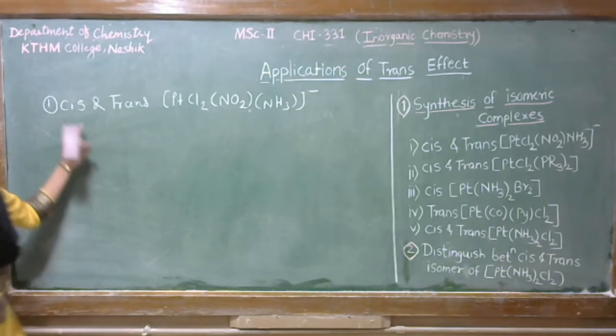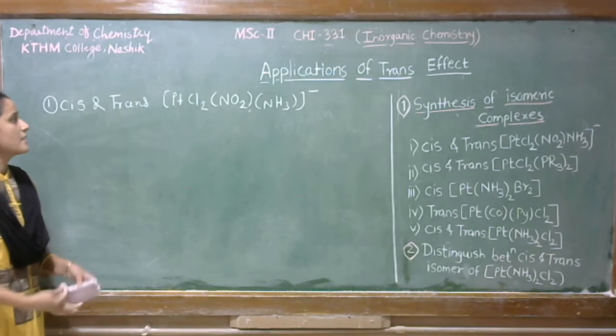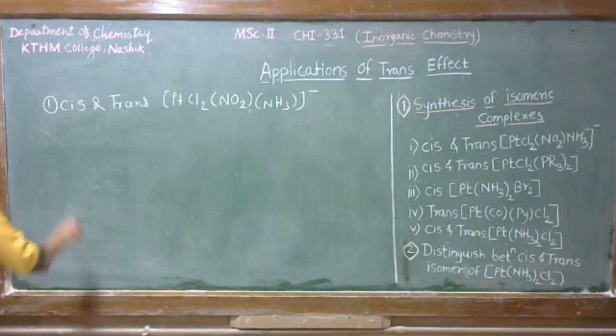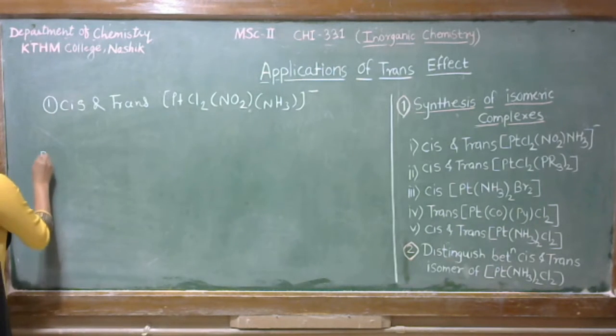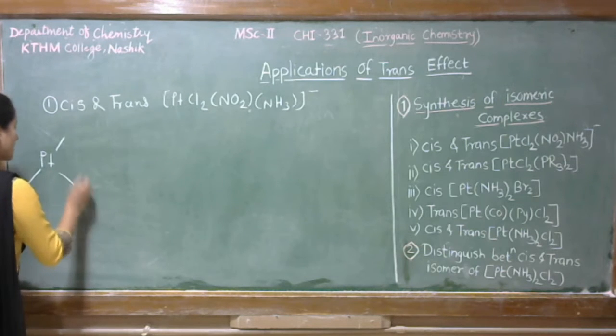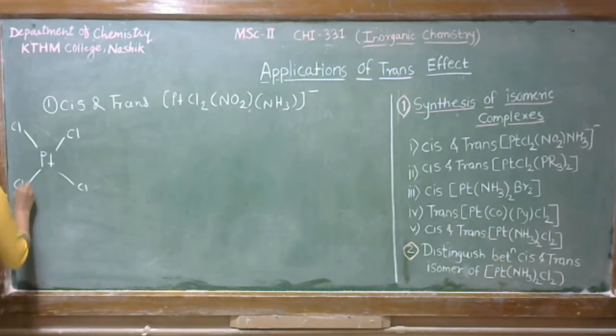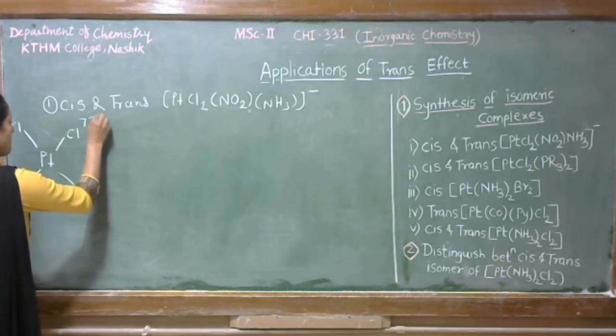Okay, we have to synthesize cis and trans [PtCl2(NO2)(NH3)]⁻. So let's start. Our starting complex is [PtCl4]2⁻.